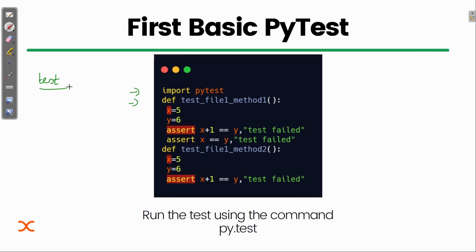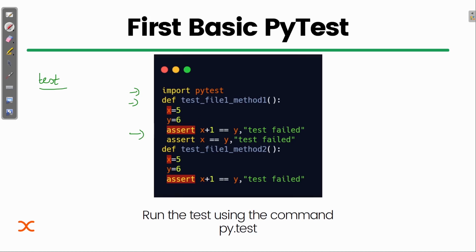But if it starts with test, then that means it is a test method. Then x is equal to 5 and y is equal to 6. Simple, what we are doing is writing our code. For which value do we need to check, or what is the main thing that we need to check in this test method?